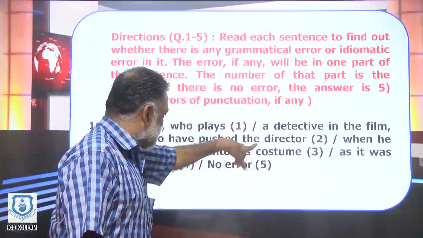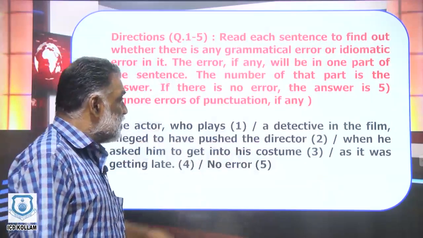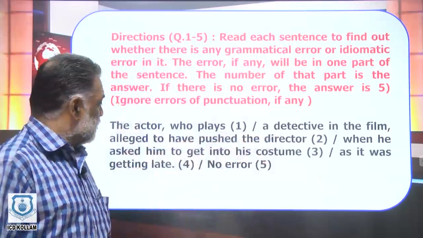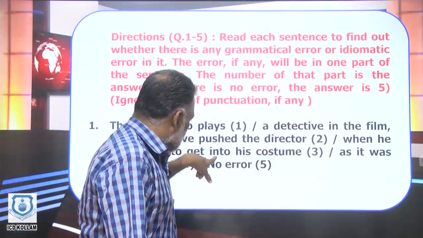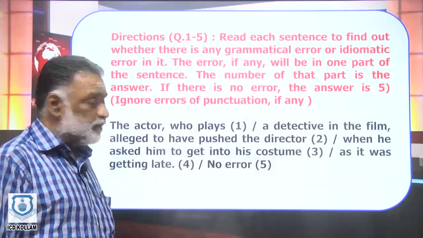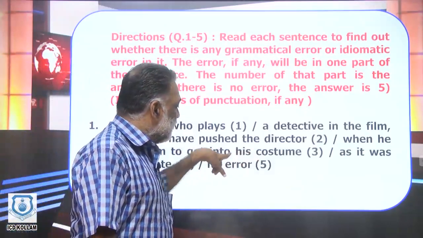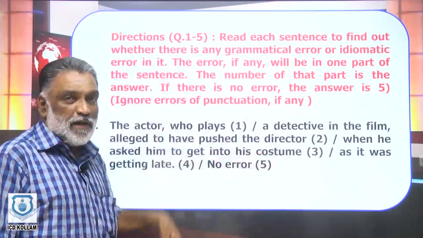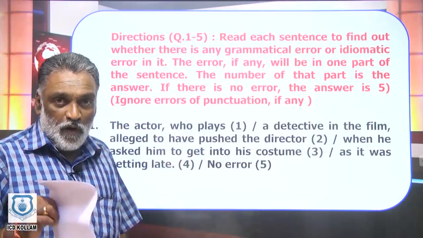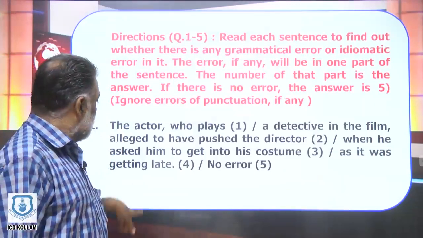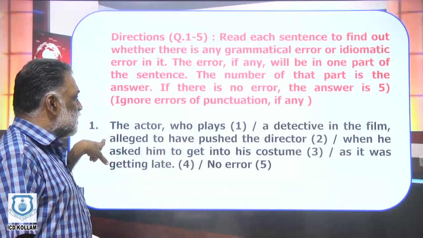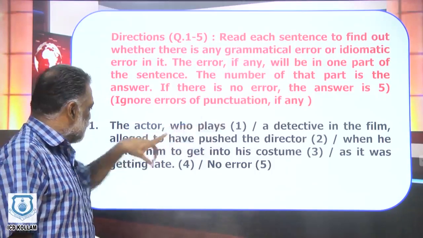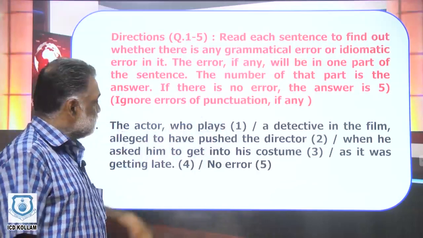To have pushed the director, another phrase. When he asked him, subordinate clause. To get, infinitive. Into his costume, another prepositional phrase. As it was getting late, another subordinate clause. So I suppose you got the structure right. The error is in part 2. It has to be: the actor who plays a detective in the film is alleged to have.